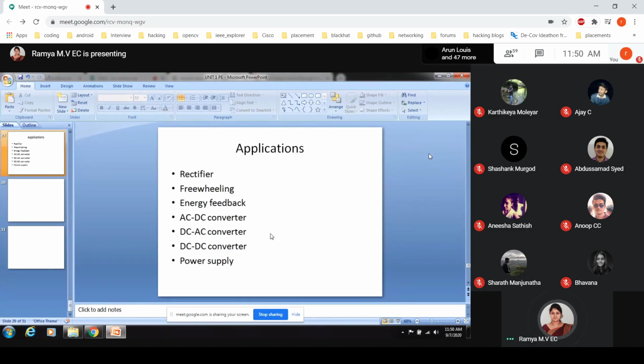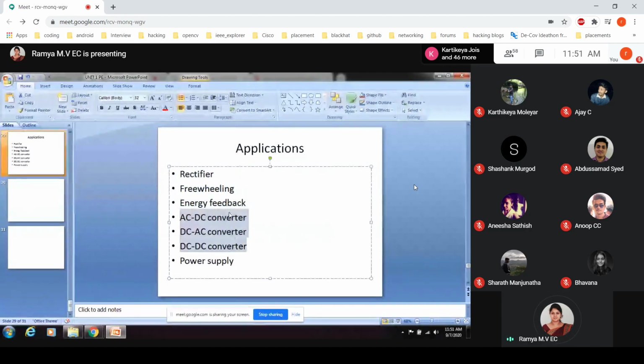The applications of all the diodes we have discussed so far are rectifiers, freewheeling diodes, and energy feedback converters: AC to DC, DC to AC, DC to DC power supply. As I have informed you already, only in the first chapter will we discuss the basic information of the devices, and later the applications. Rectifiers we will discuss in chapter 3. Freewheeling diode and energy feedback, which are DC to DC converters basically, we discuss in chapter 4.